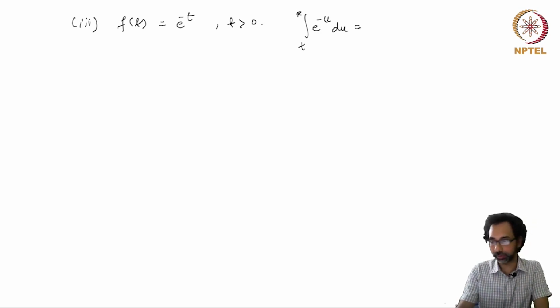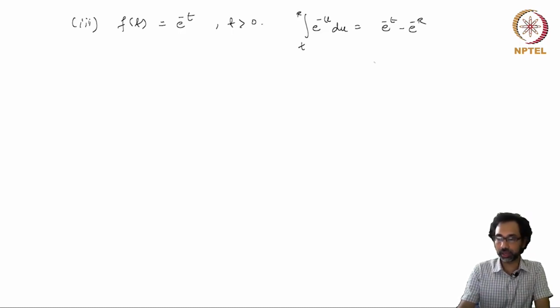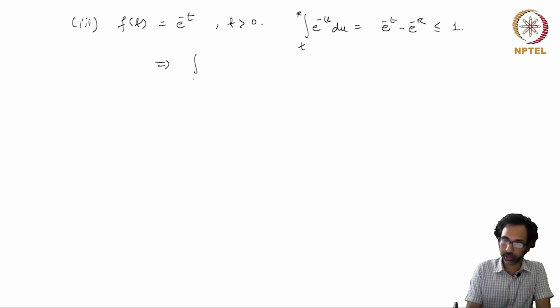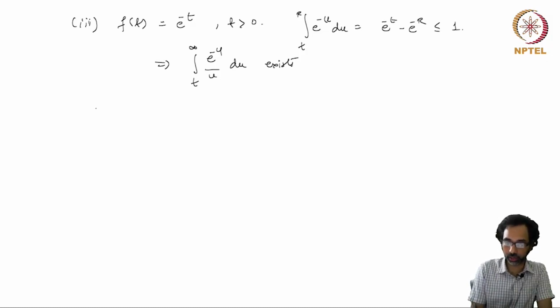This is nothing but exponential minus t minus exponential minus r, and this is bounded above by 1. So this also implies by the Dirichlet test that the integral from t to infinity of exponential minus u over u du exists, and now we can try to evaluate the Laplace transform of this integral